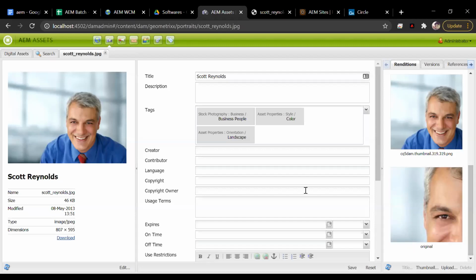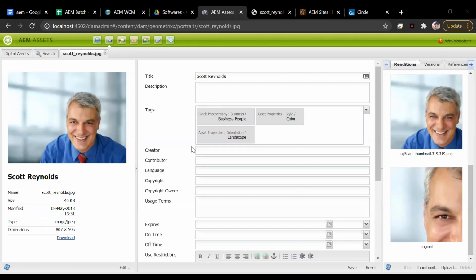It will show you the image information, like the name of the image, the size of the image, when it was modified, what the type extension is, what the dimension is, and where you can download it from. And then there is some metadata. Does anybody know what metadata is? Yes, data about data. Correct.